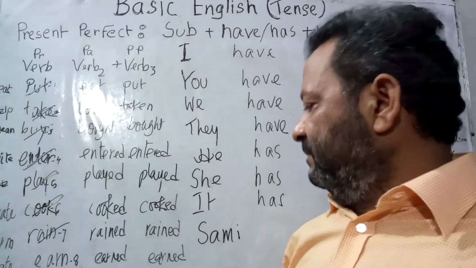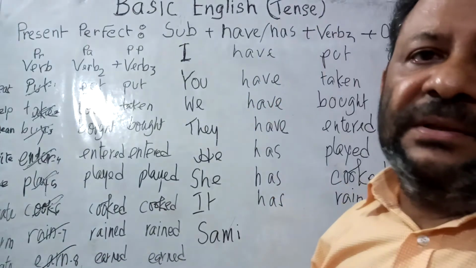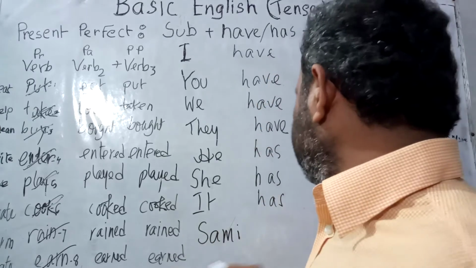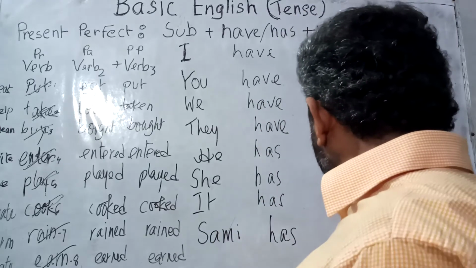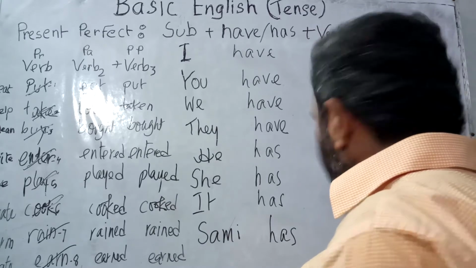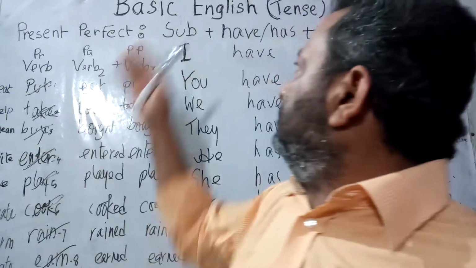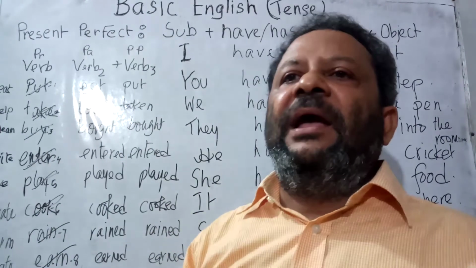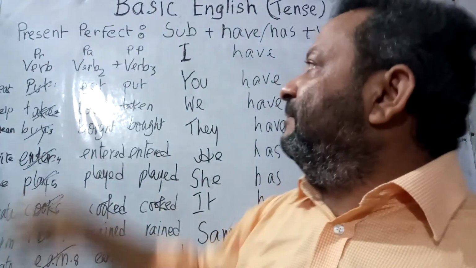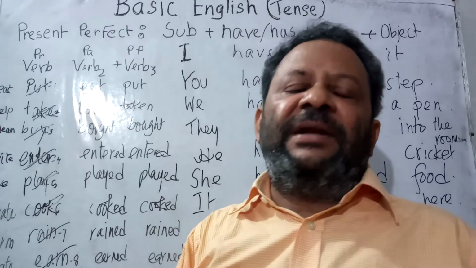Now the word Sami, if we consider, then the verb is earn, and the past participle form of earn is earned. That is, verb 3 is earned. Sami has earned, E-A-R-N-E-D. Earned fame. Fame means good name. By doing good work, he has earned fame. Now, 8 sentences have been made, and during the whole day, if you continue to make sentences by using the structure, and if you do not go anywhere else by leaving the structure, your sentence would be correct.